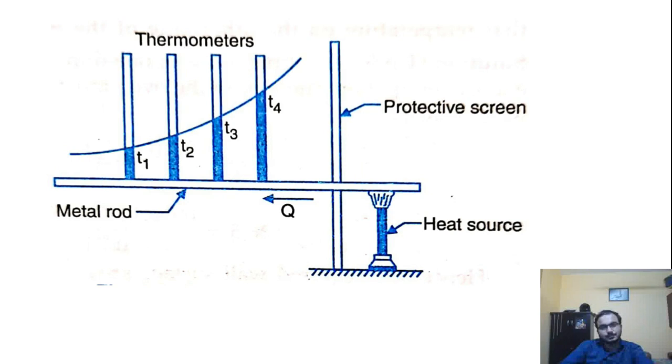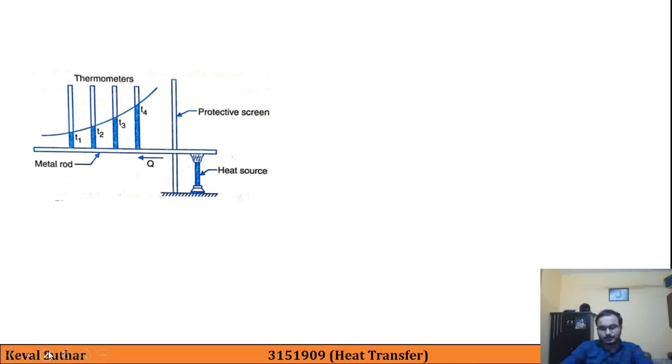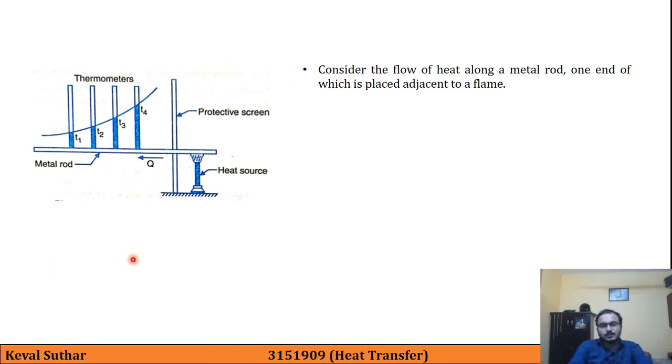Here, as you can see with the thermometers that we have, the rightmost thermometer is providing the highest temperature, and it keeps on decreasing as we move from right to left. And this is the way we can observe the changes in the temperature as we move from right to left. So we will study this.